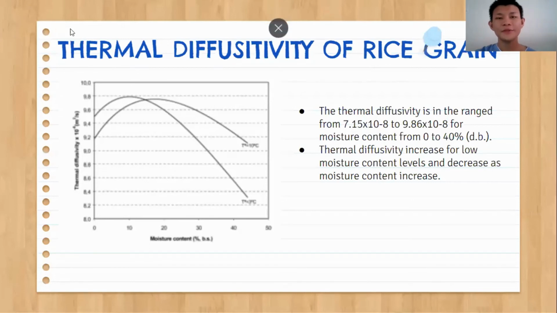This is the graph of thermal diffusivity of rice grain. We use two temperatures to test the thermal diffusivity. The thermal diffusivity is in the range from 7.515 times 10 power negative 8 to 9.86 times 10 power negative 8 for moisture content from 0 to 14%. Thermal diffusivity increases for low moisture content level and decreases as the moisture content increases.